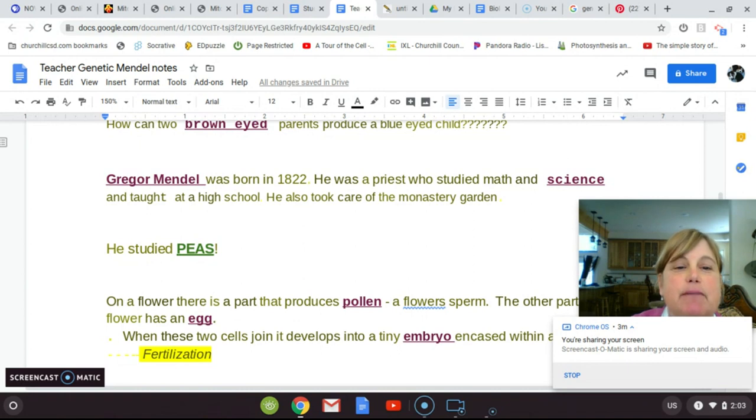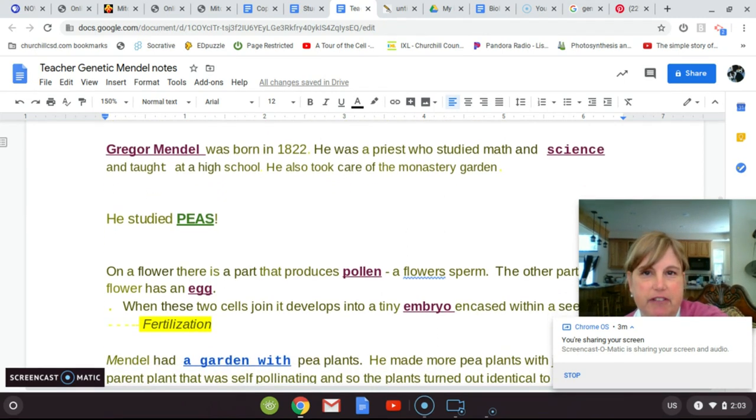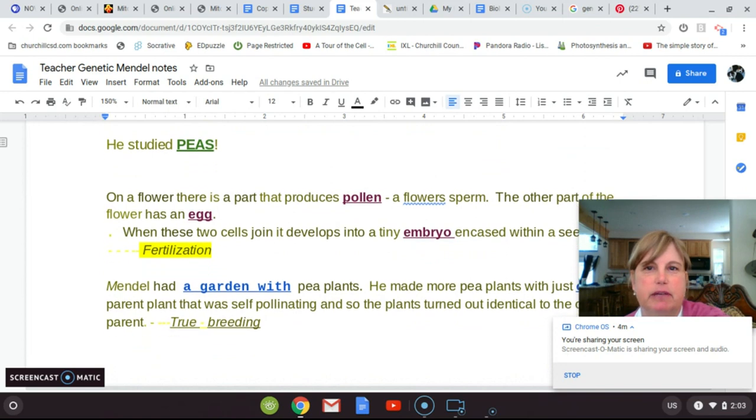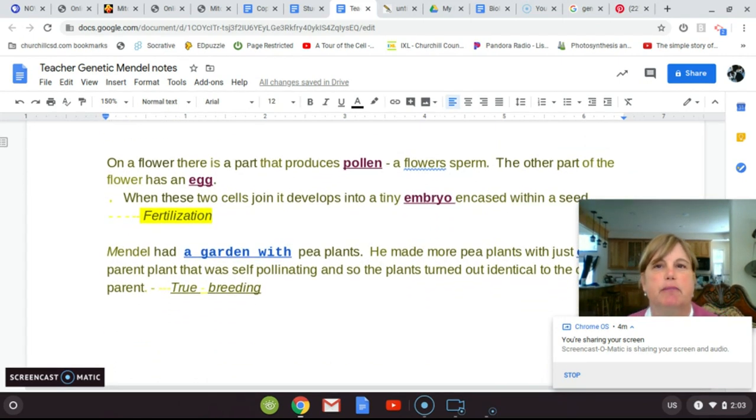What he studied the most was peas. He had a bunch of pea plants. They're easy to study and they have specific, easily seen, viewable traits. These peas have flowers, and that's how they reproduce, the bee and the pollen and all of that. But he kind of manipulated some of this.